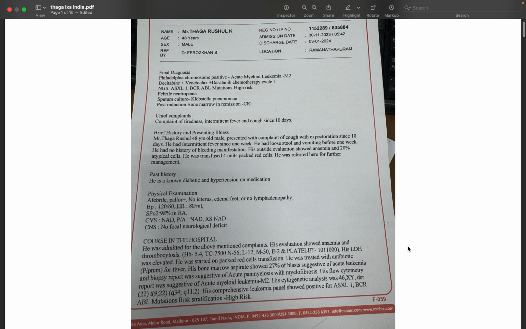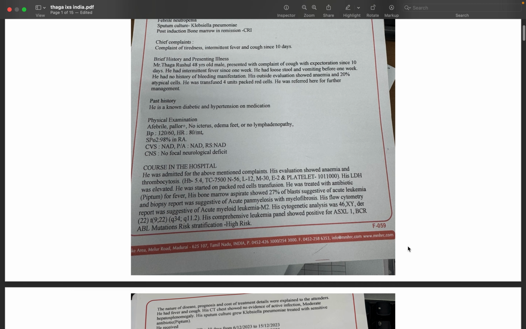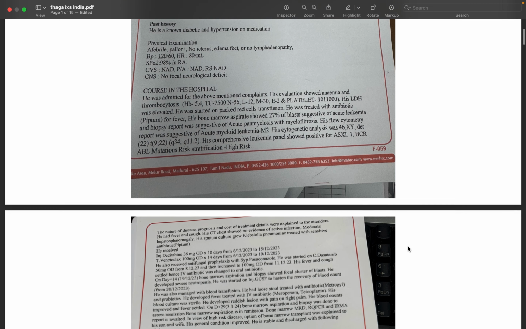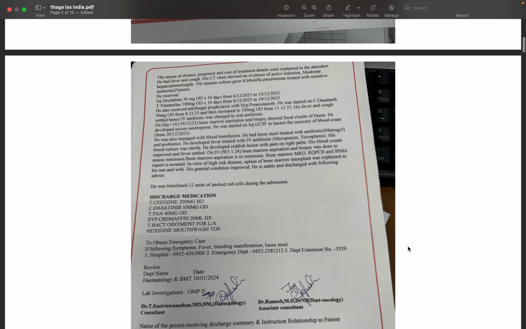Tapi yang term atypical CML tu WHO dah remove kan? Betul. Dah remove. 2022 kan maksud you? Dah remove. Saya rasa macam tu je kot. Rasanya dia jadi CML with neutrophilia kan? Bukan CML, dia MDS MPN with neutrophilia. Dia dah masuk MDS MPN with neutrophilia, tapi ICC still remain dia as atypical CML.